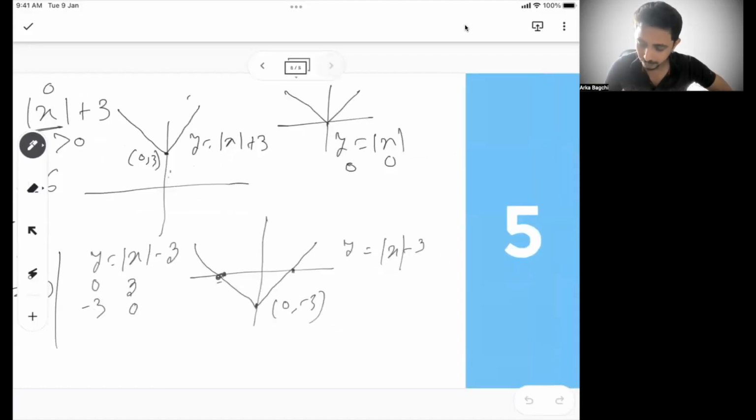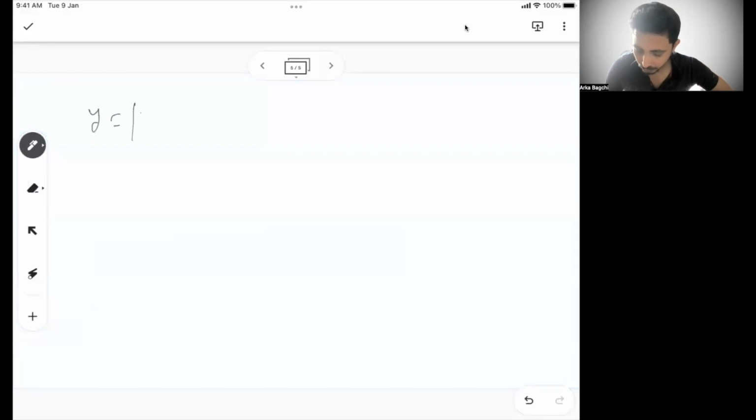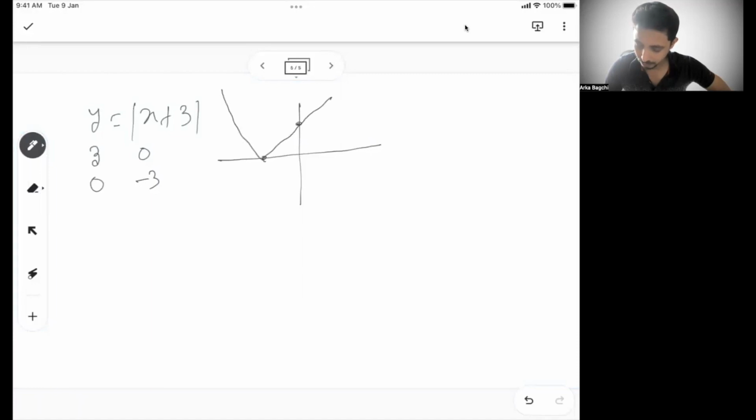Similarly, if we say y equal to mod of x plus 3, here if x is 0, then y will be 3. If x is minus 3, y will be 0, right? So if I draw the graph, x is 0, y is 3, and this will go like this. So here is 3 comma 0.